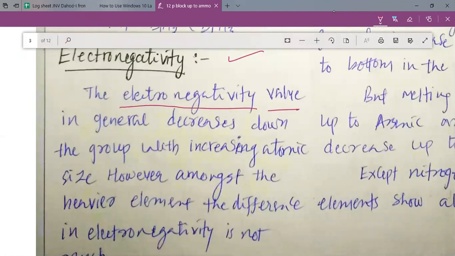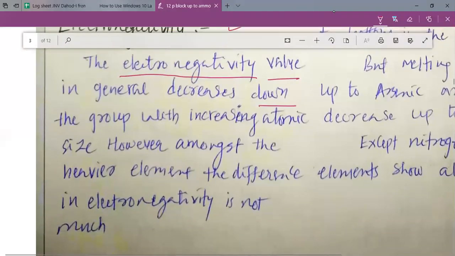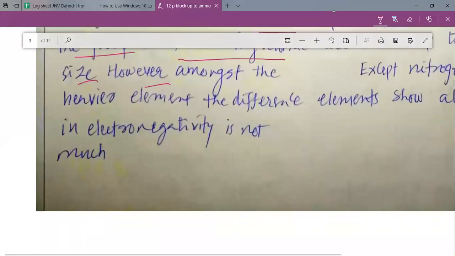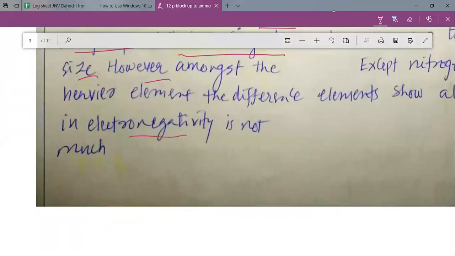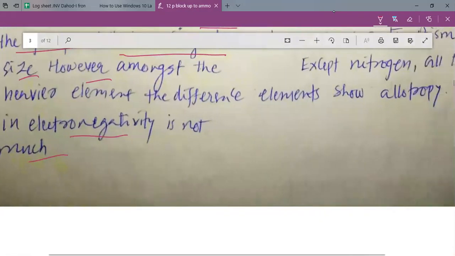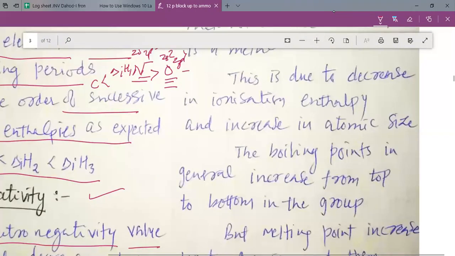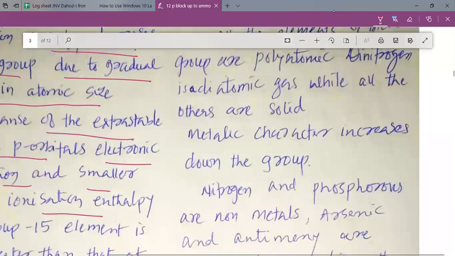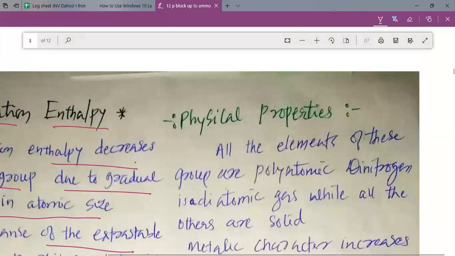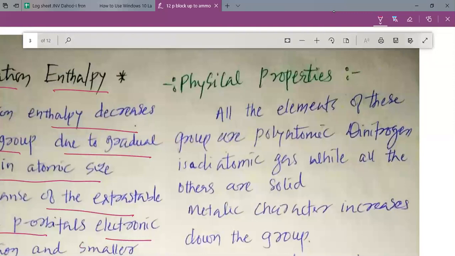The electronegativity value in general decreases down the group. So as you go down the group, the electronegativity will decrease with increase in the atomic size. However, amongst the heavier elements, the difference in electronegativity is not much. So my dear students, as we go down the group, it is the general trend that the electronegativity decreases. But if you go to arsenic, antimony and bismuth, then definitely the electronegativity decreases, but the decrease is not as much as it was seen in the first two elements, that is nitrogen and phosphorus.